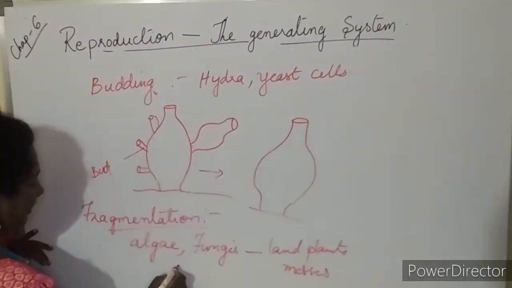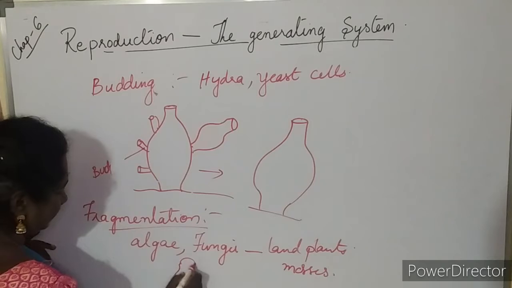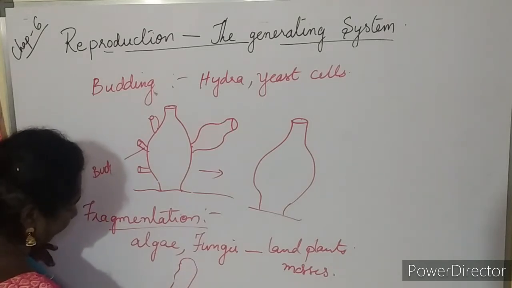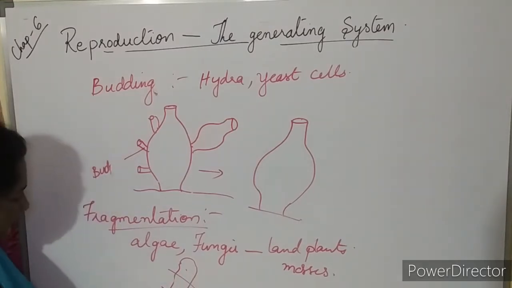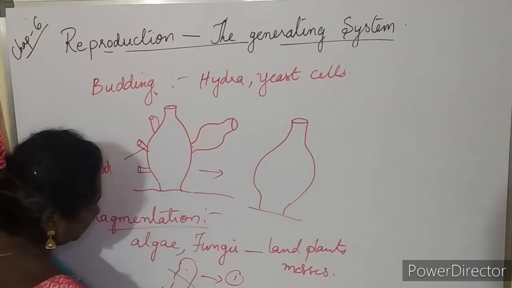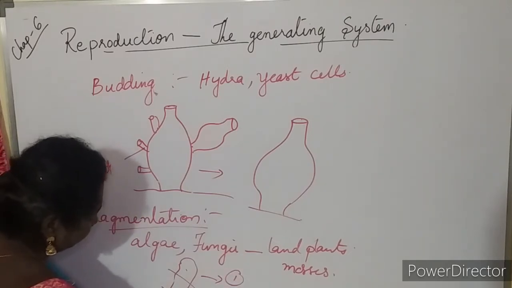Suppose this is a moss plant and it is cut into many pieces. Each piece will go and form one organism, this one forms another, this one the other.